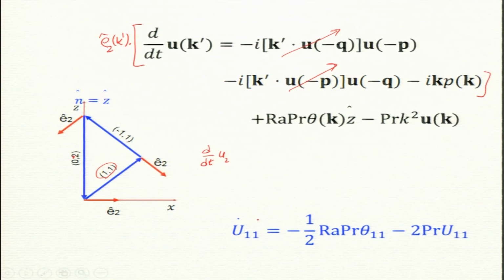Now, if a dot product of this with E2, what will I get? k dot E2 k prime is this, k prime and k prime is in that direction. So, k prime dot E2 k is 0. So, the dot product gives you 0.